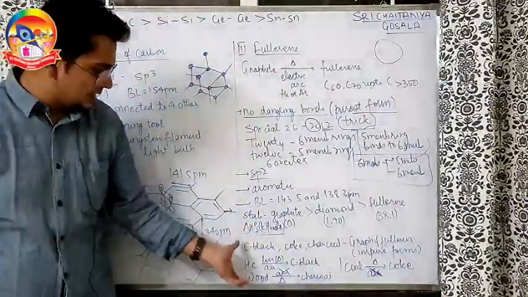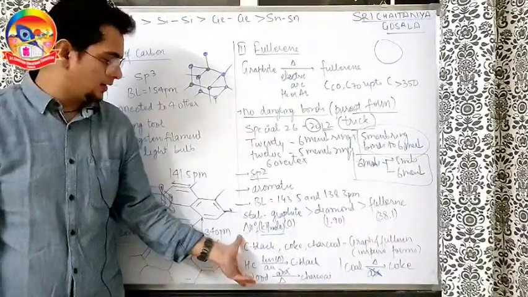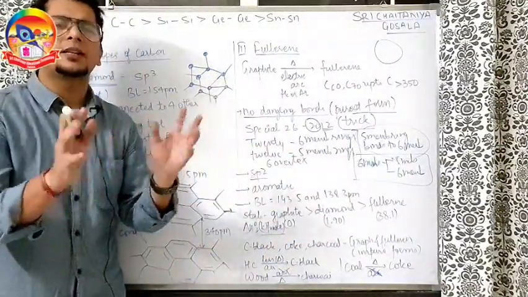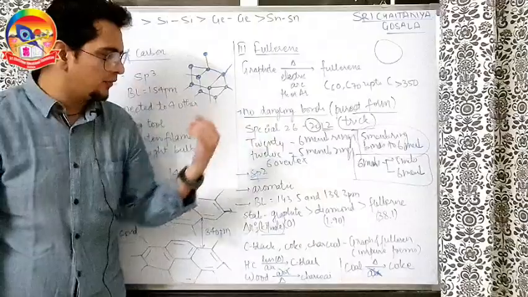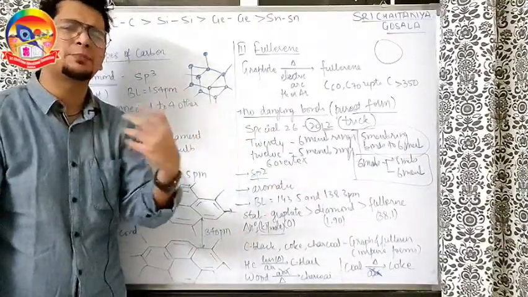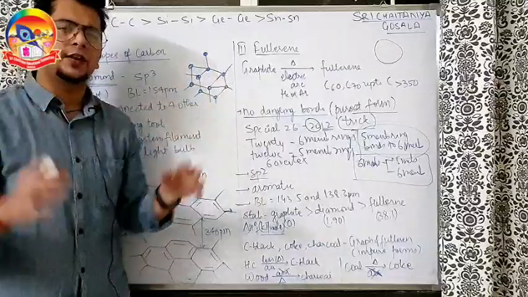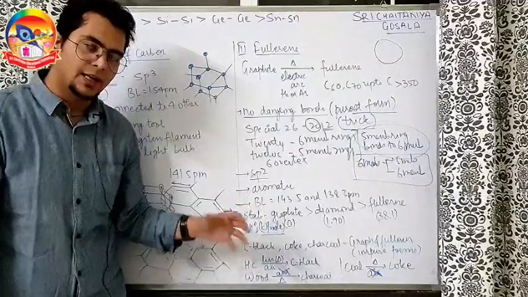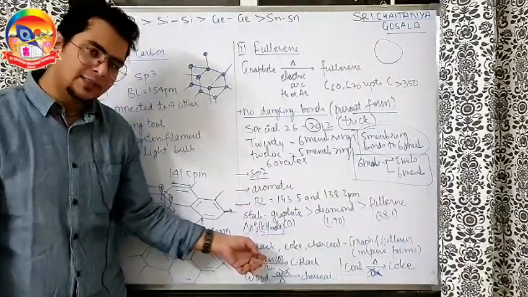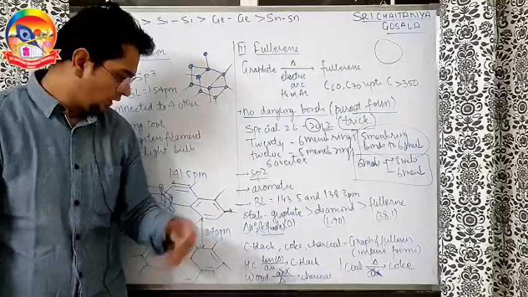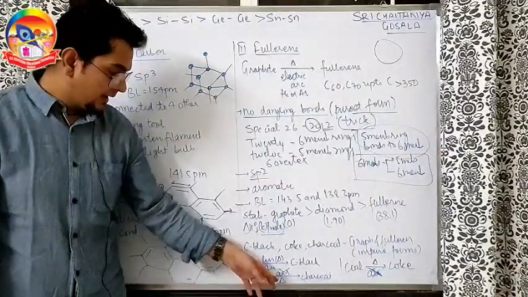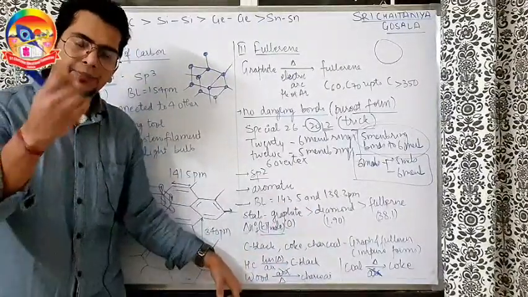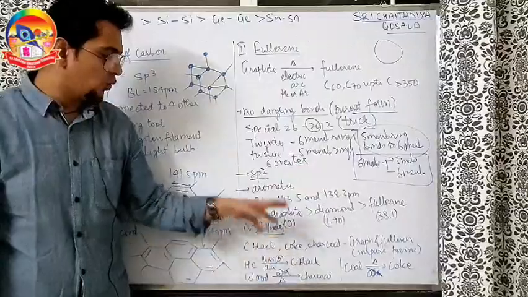Going ahead, apart from that, this part many students miss while reading the NCERT. Carbon black, coal and charcoal are also elemental forms of carbon, which are nothing but impure forms of graphite and fullerene. Perfect graphite is not there. When you burn hydrocarbons like alkane, alkene, alkyne in a small amount of air, you get carbon black. Whereas if you burn wood in the absence of air, you get charcoal. And when you heat coal in the absence of air, you get coke. So coke, charcoal, carbon black, all are different.